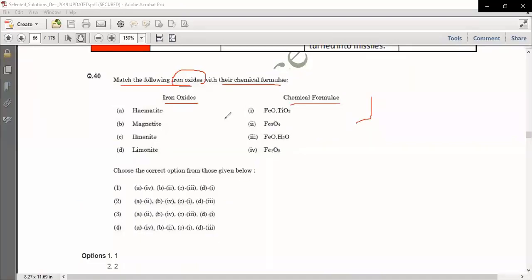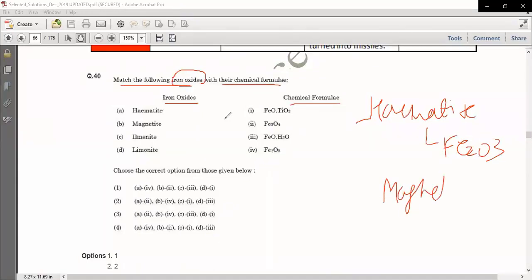All of you know the two basic oxides. We have hematite, which everyone remembers from school days. Hematite is Fe2O3. Then we have magnetite, which is Fe3O4.